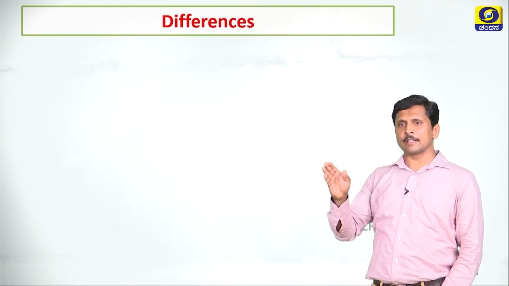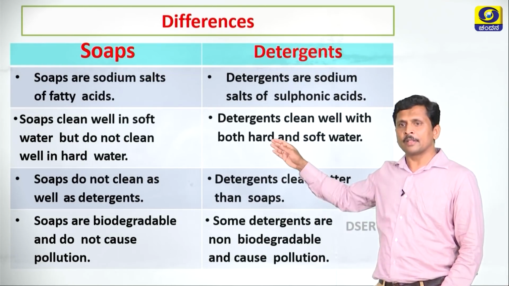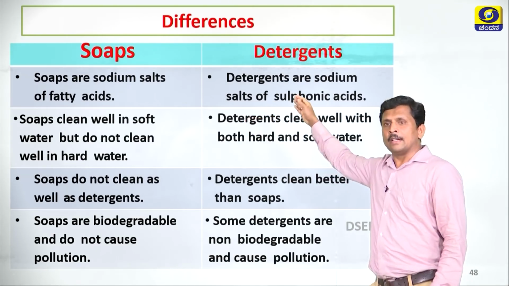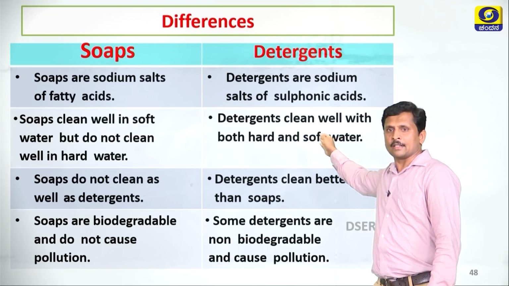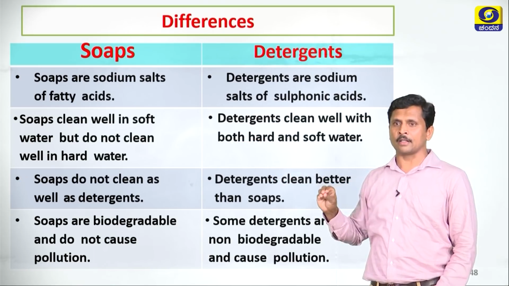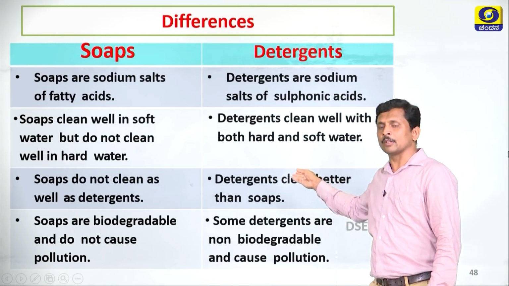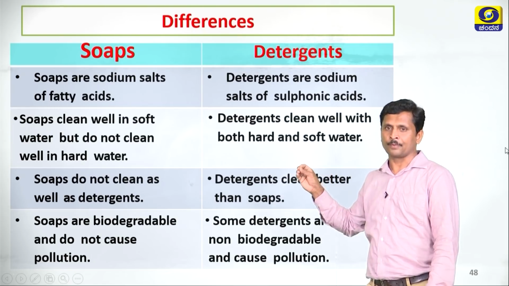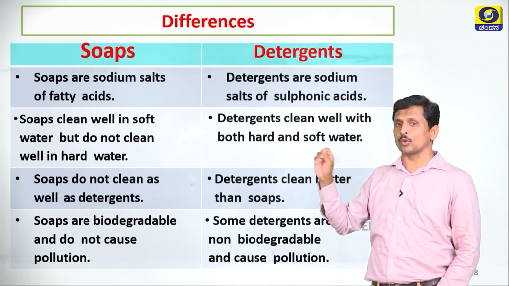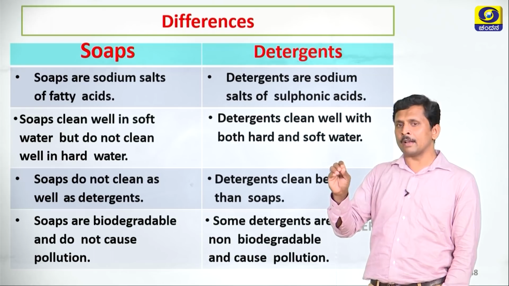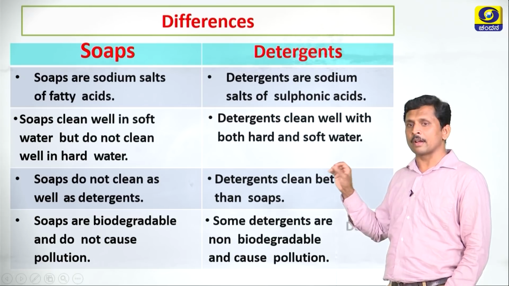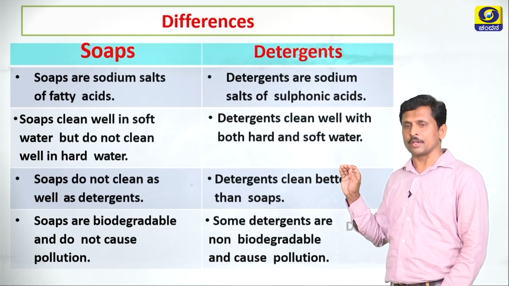Let us discuss differences between soaps and detergents. Some of the differences I have listed here. Soaps are sodium salts of fatty acids, detergents are sodium salts of sulfonic acids. Soaps clean well in soft water, but do not clean well in hard water, but detergents clean well in both hard water as well as soft water. Soaps do not clean as well as detergents, but detergents clean better than soaps. Soaps are biodegradable and do not cause pollution, but some detergents are non-biodegradable and cause soil and water pollution.